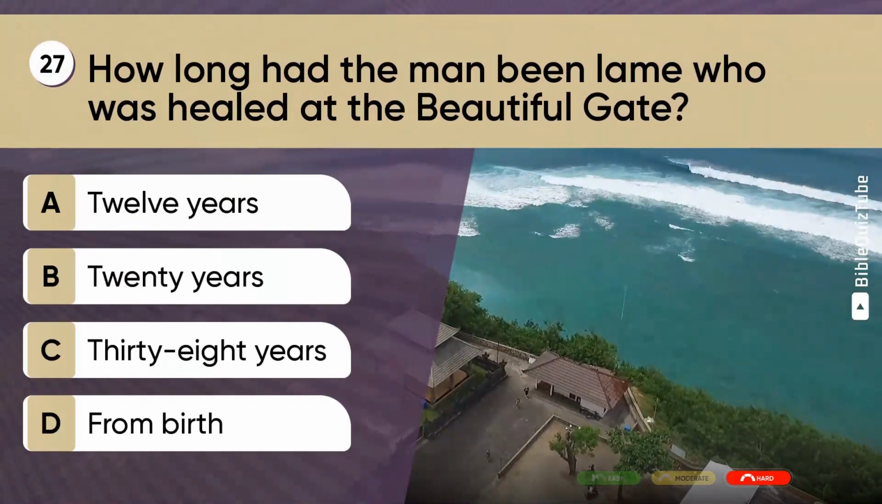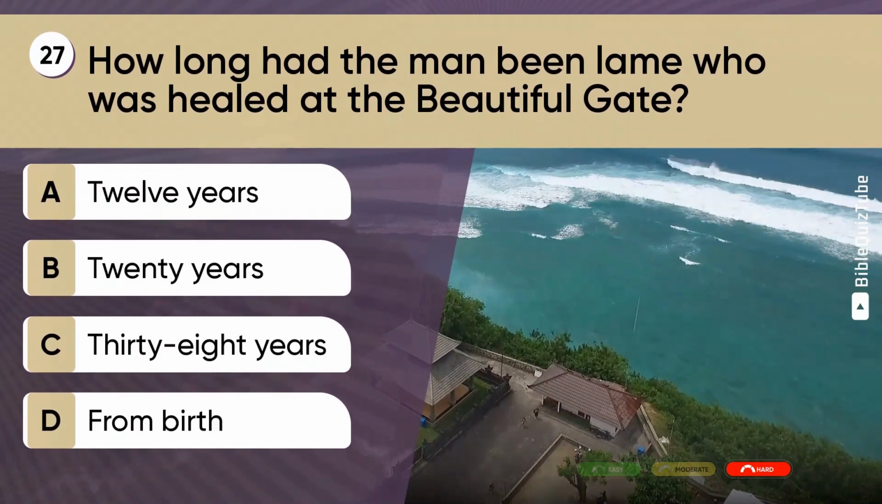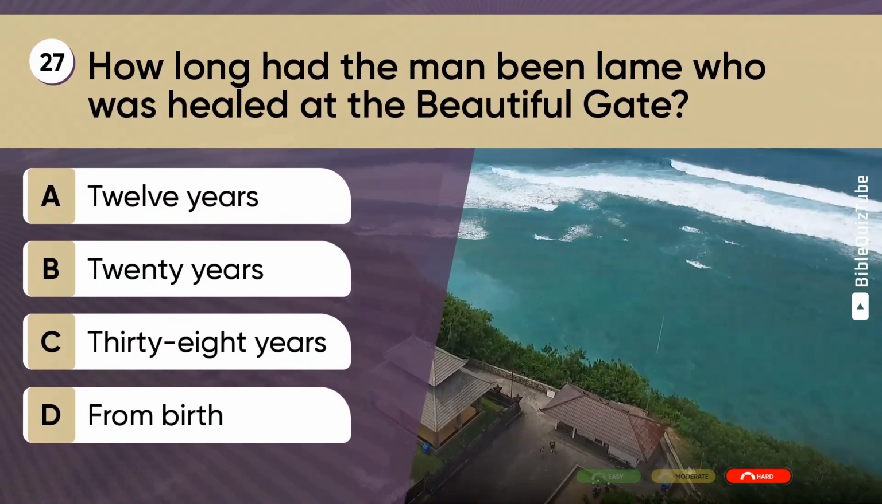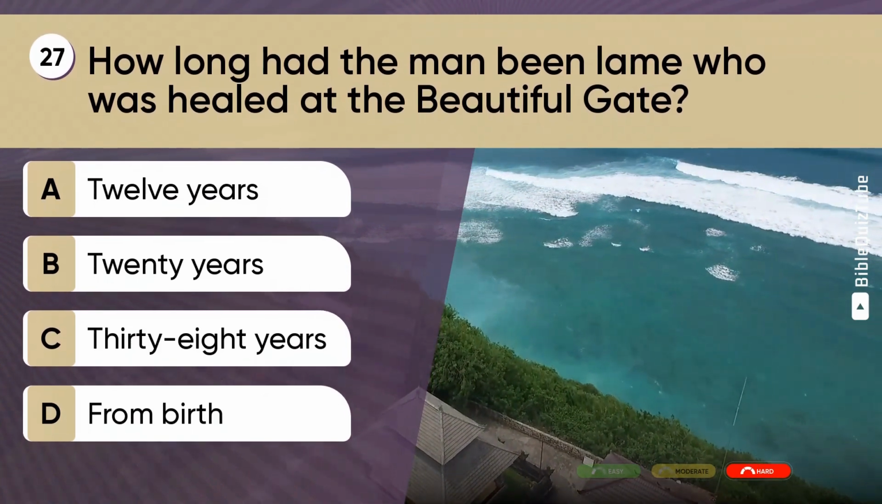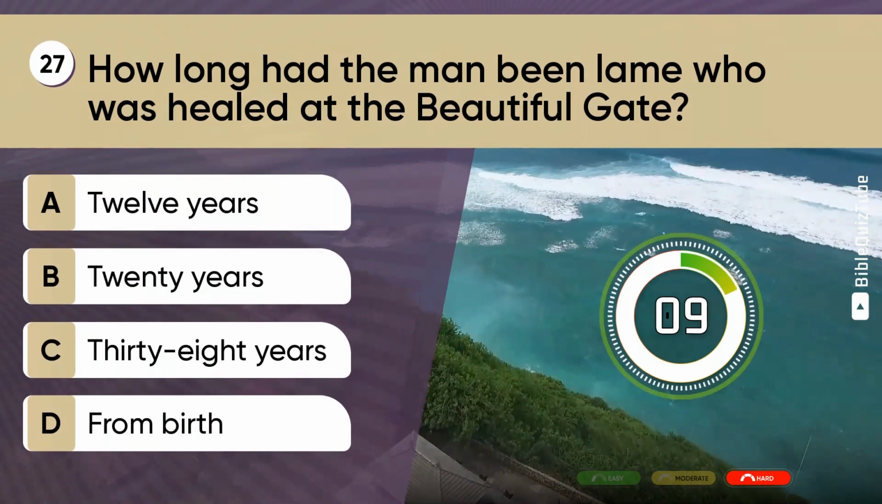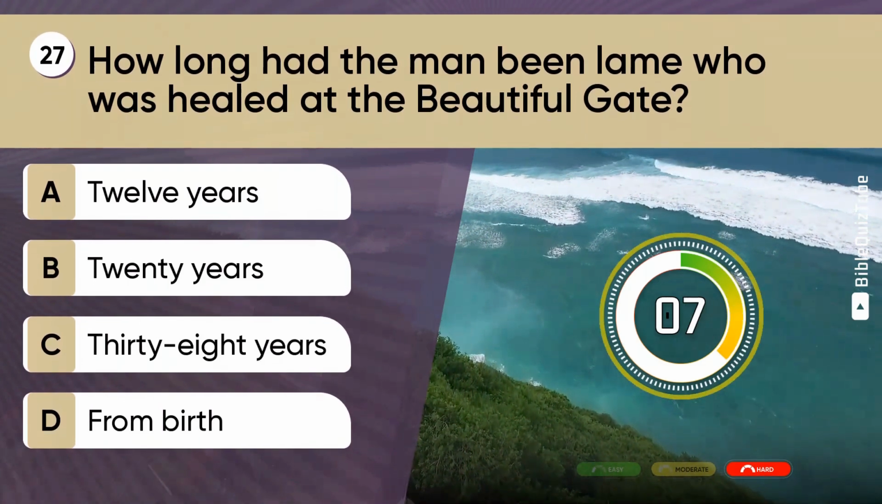Question 27. How long had the man been lame who was healed at the Beautiful Gate? A. 12 years. B. 20 years. C. 38 years. D. From birth.